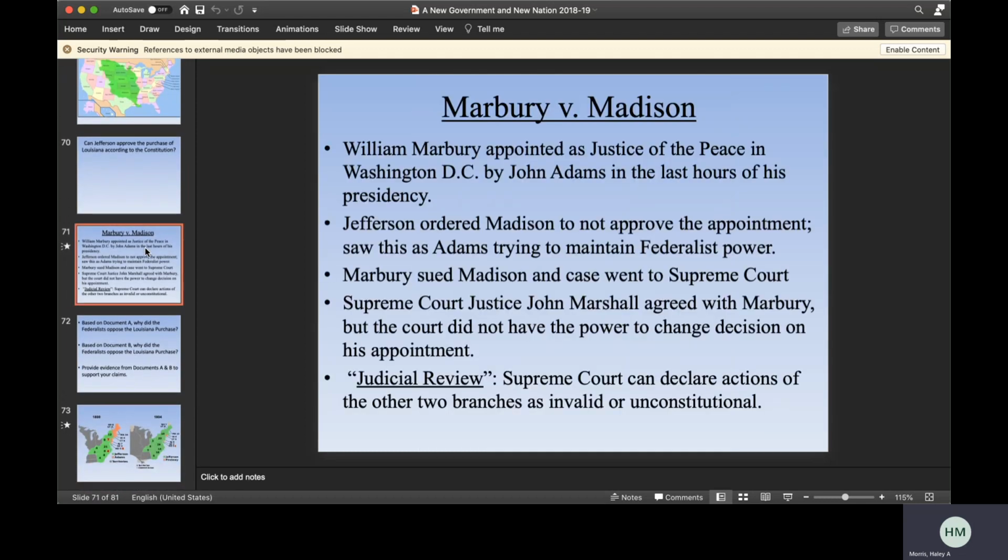Also, at the beginning of Jefferson's presidency, you have Marbury versus Madison. It's a court case that sets the principle of judicial review, in that the Supreme Court can declare laws, not just laws, but actions taken by the other two branches, as unconstitutional.